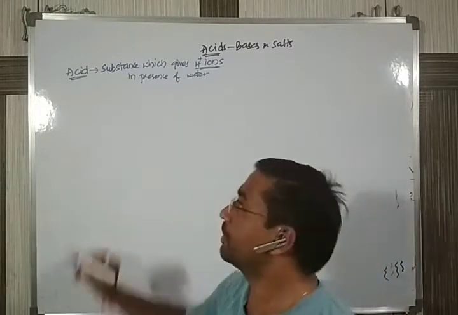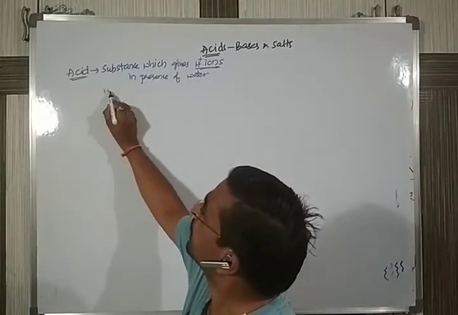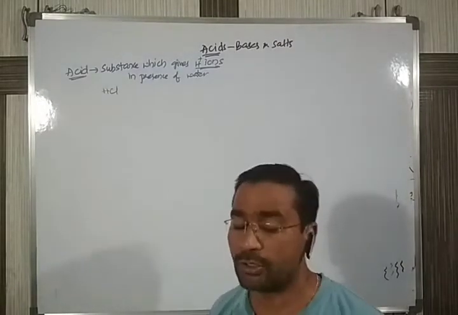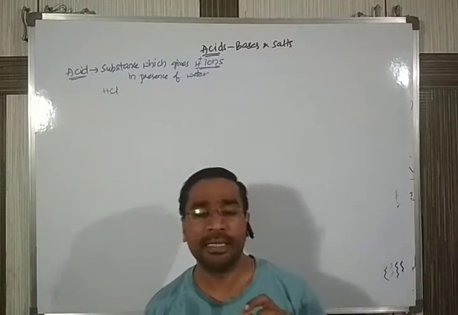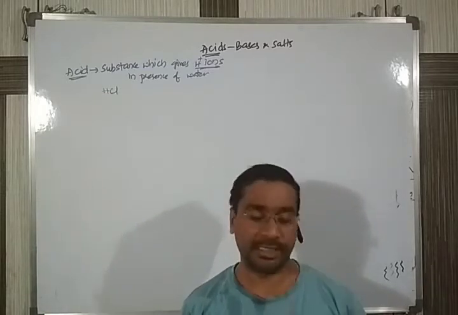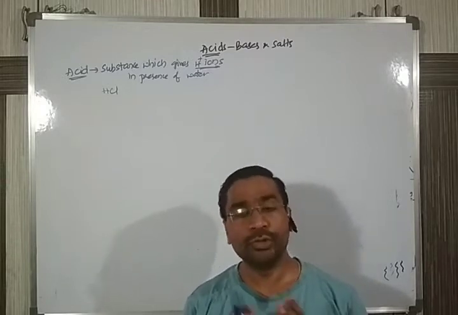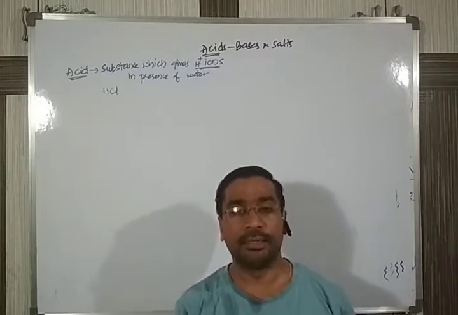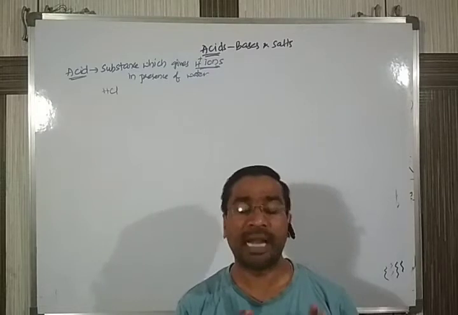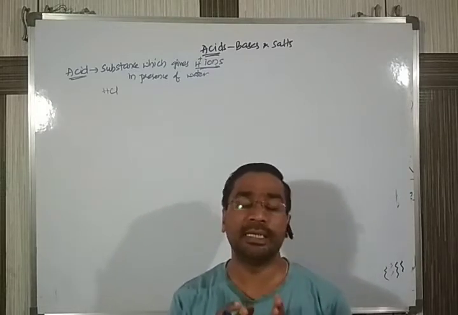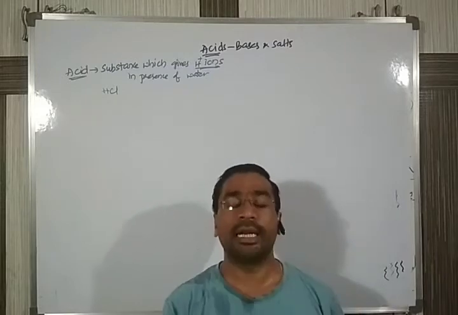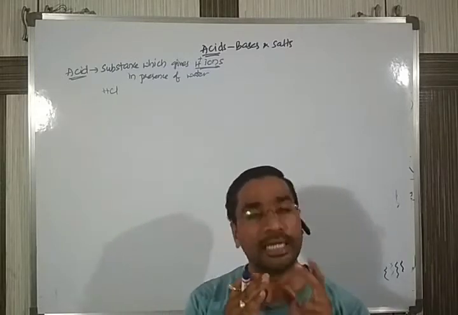I gave an example also, just repeating it once again. If you take HCl, originally when it is prepared, it is in the gaseous state. But we use HCl in our laboratory for many experiments, so it is condensed and supplied to our laboratory in the liquid state.